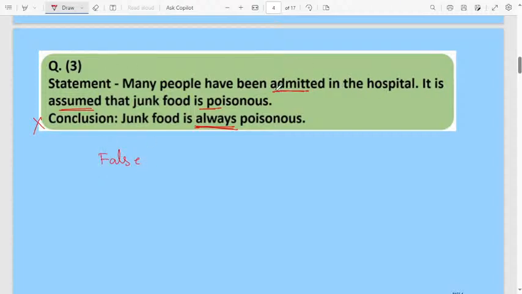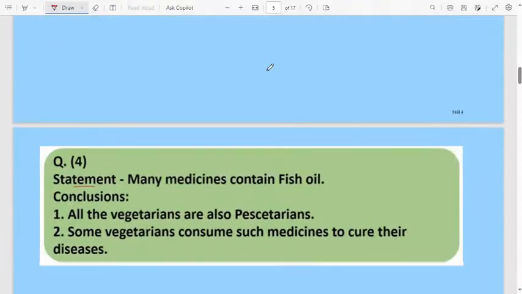According to the statement, the conclusion will be false or wrong, because here many people have been admitted to the hospital, so many people. It is assumed that junk food is poisonous. Assume 100 people got admitted to the hospital. Out of 100, maybe 20 people have the history that they got ill because of the larger consumption of junk food. Only 20 out of 100 got sick because of junk food. But in the conclusion they are telling junk food is always poisonous. Always, no. Therefore that is wrong. Let us move to the next one.